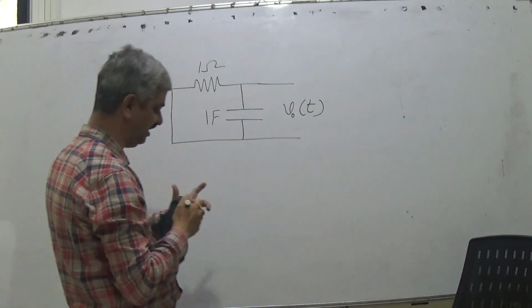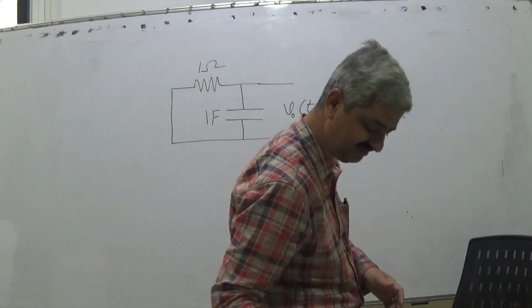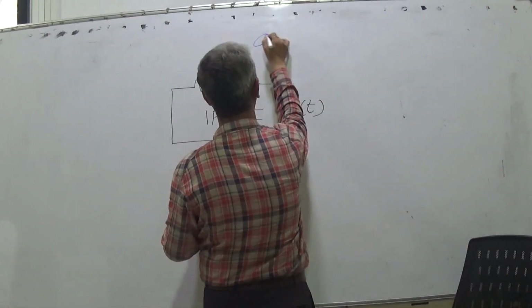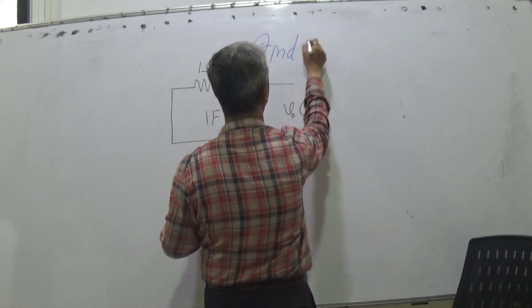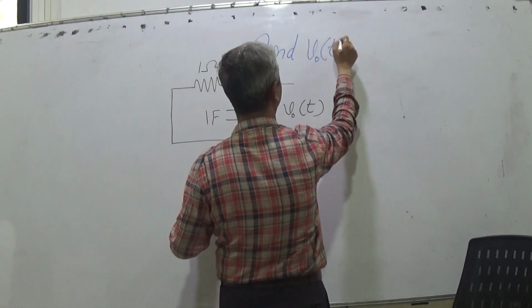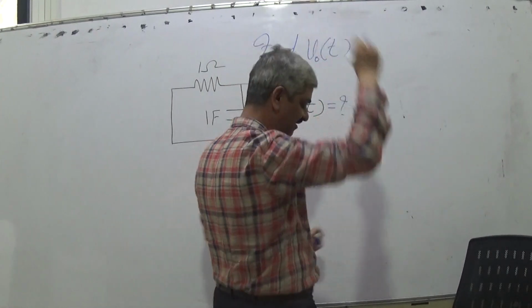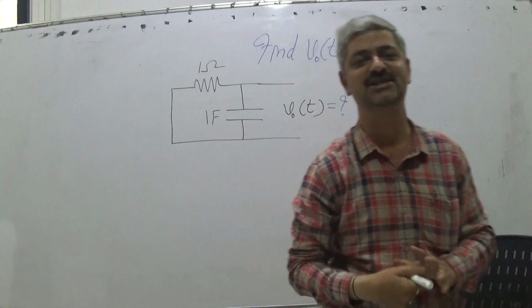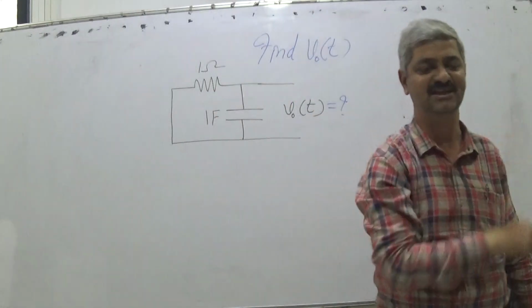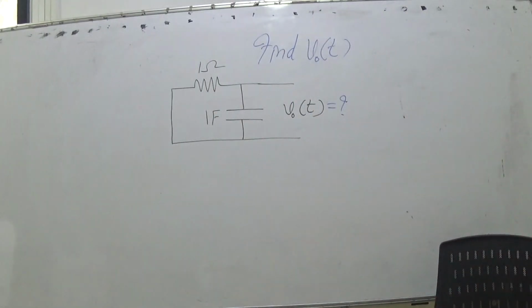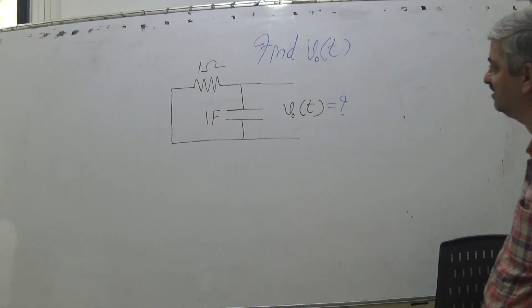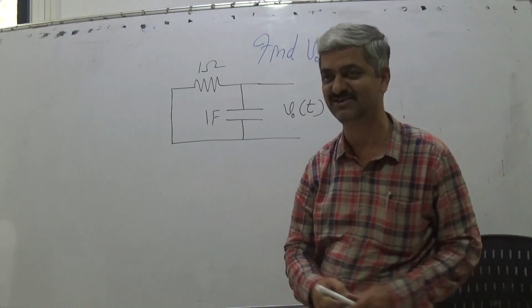The question is, derive the expression for VOT for the given circuit. Derive the equation for VOT for the given circuit. Find VOT. No input, what you are asking, sir? That is the challenge.